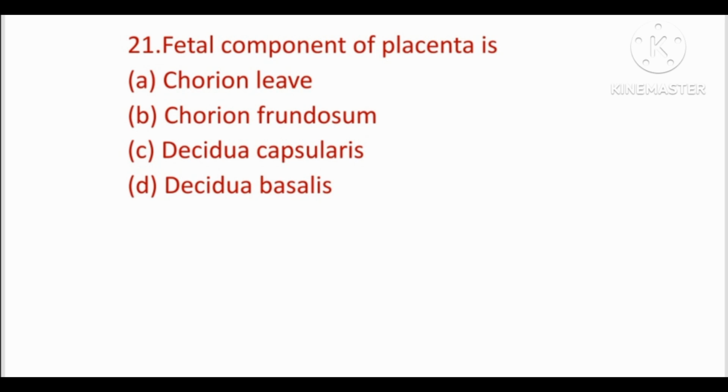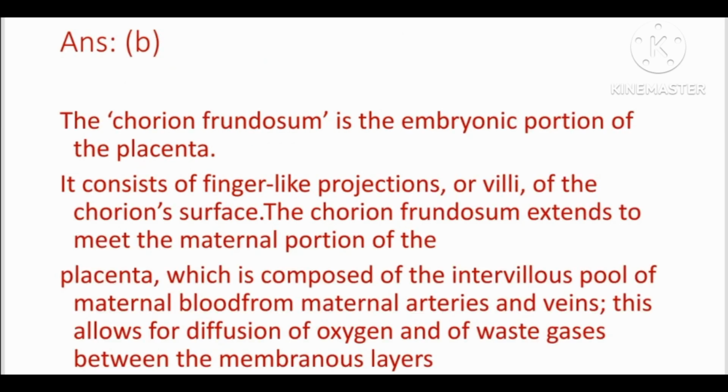Options are chorion laeve, chorion frondosum, decidua capsularis and decidua basalis. Answer is option B, that is chorion frondosum is the embryonic portion of the placenta. It consists of finger-like projections or villi of the chorion surface. The chorion frondosum extends to meet the maternal portion of the placenta, which is composed of intervillous pool of maternal blood. This allows diffusion of oxygen and waste gases between the membranous layers.